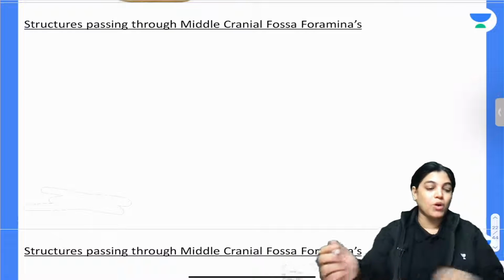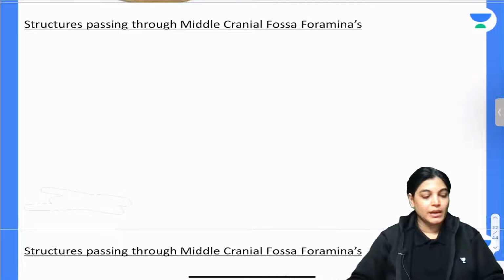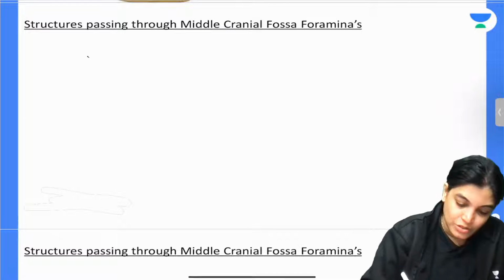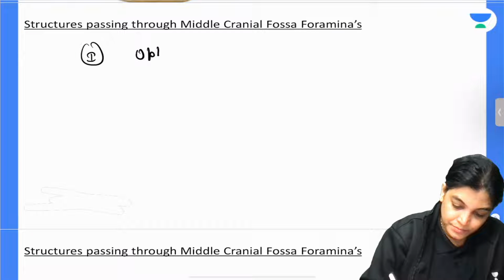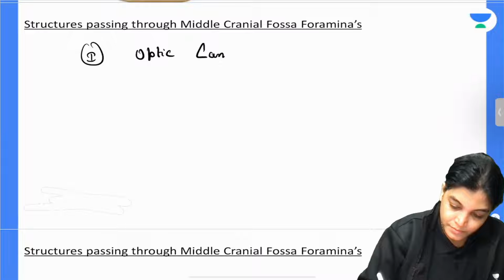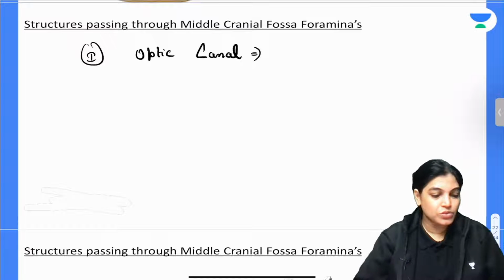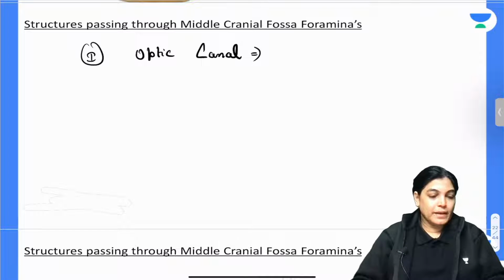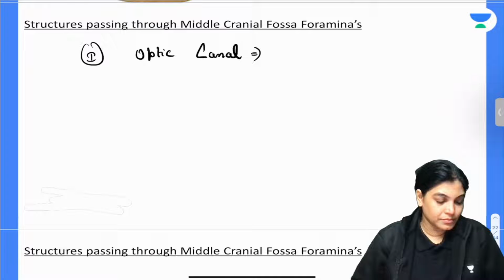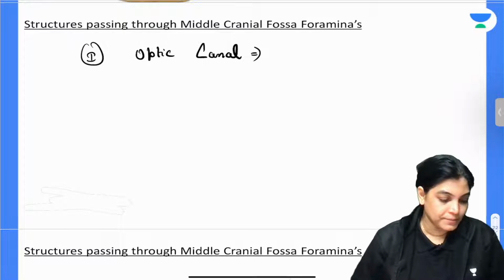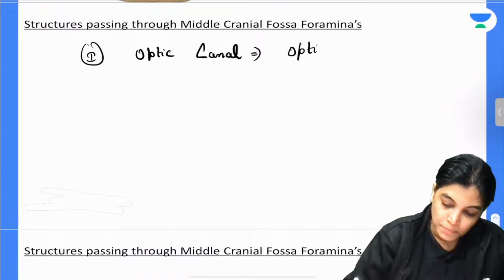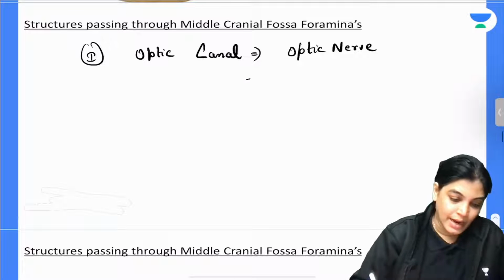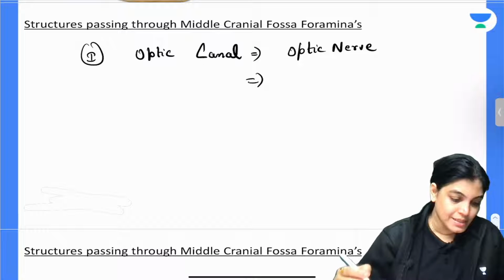So first let's talk about the optic canal, the structures traversing through the optic canal. Anyone wants to reply, what structure passes through the optic canal? Anyone wants to reply? The structures traversing are the optic nerve and that of, no, it's not vagus, and